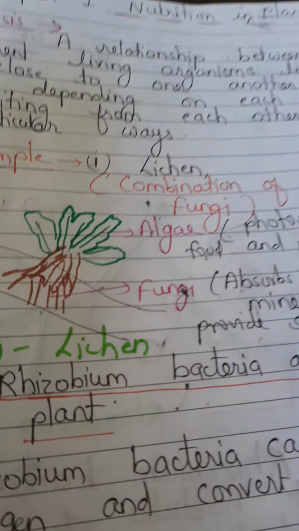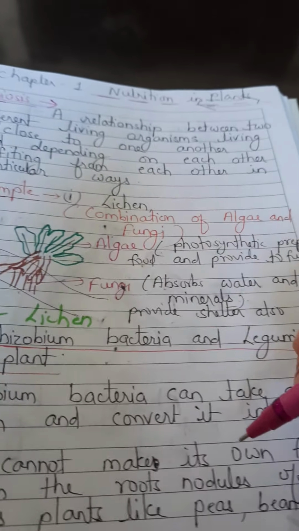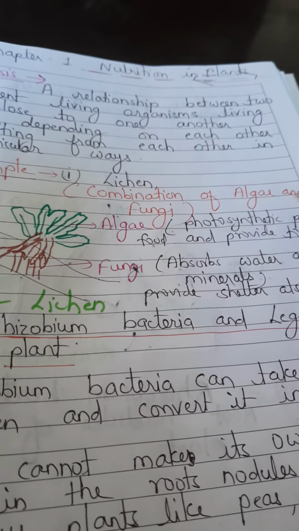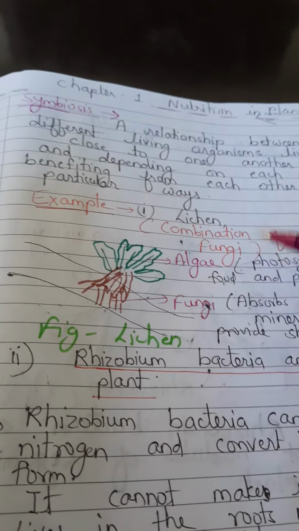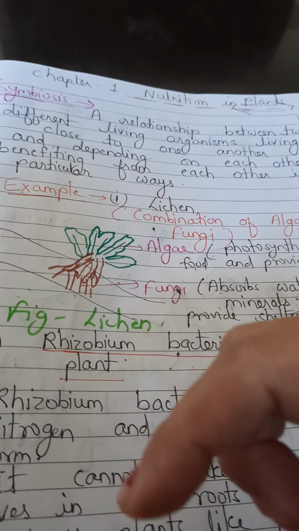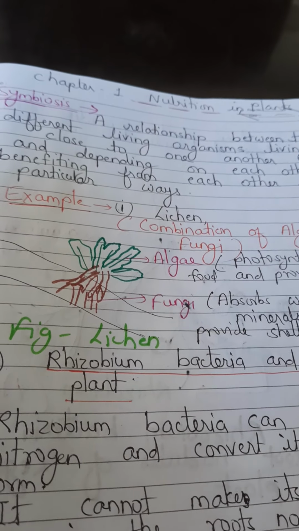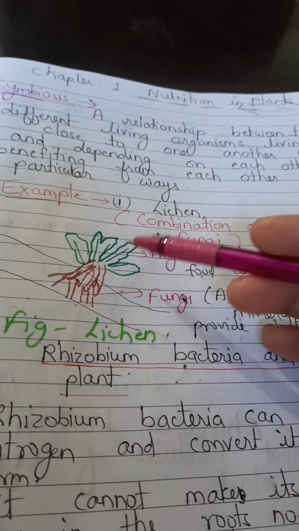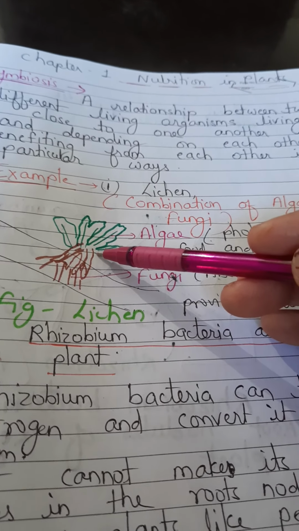Now one by one we will see examples of them: lichen, and rhizobium bacteria with leguminous plants. Lichen is the combination of algae and fungi. The fungal component, mainly at the base, provides water, minerals and support to the algal component, which is in the topmost position.